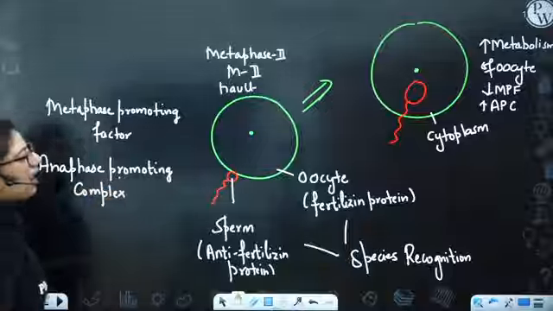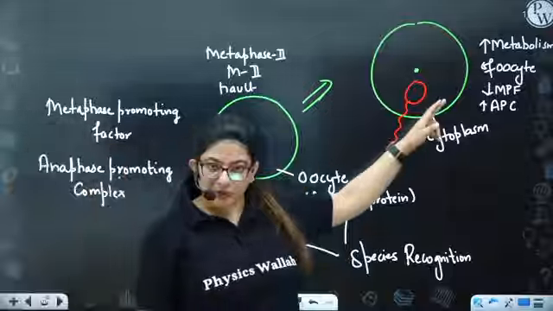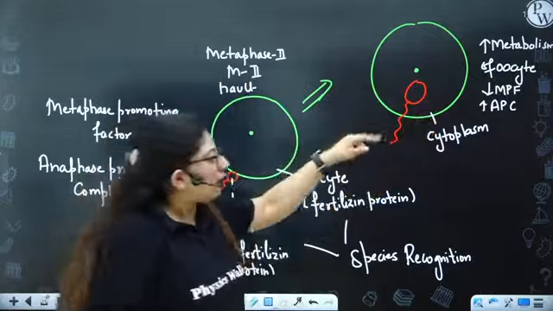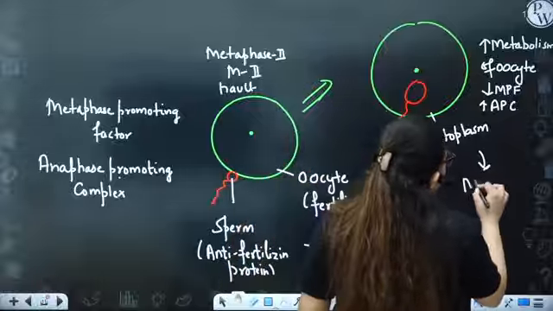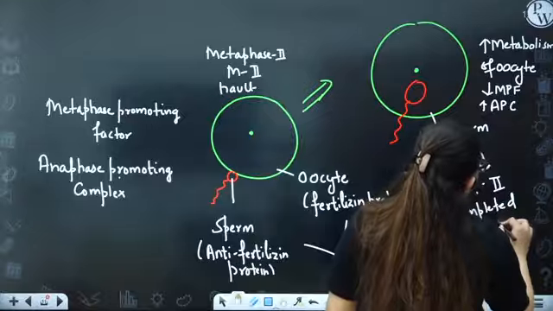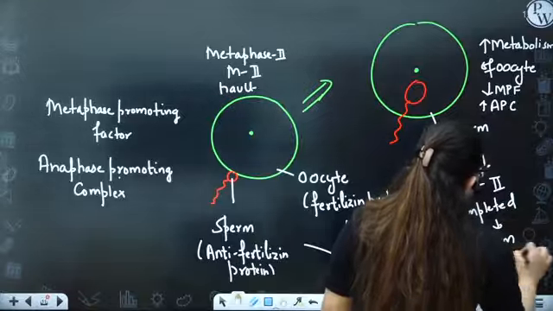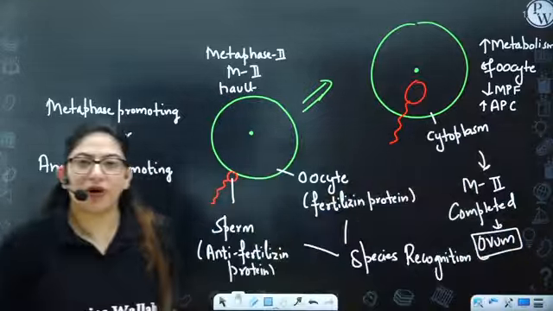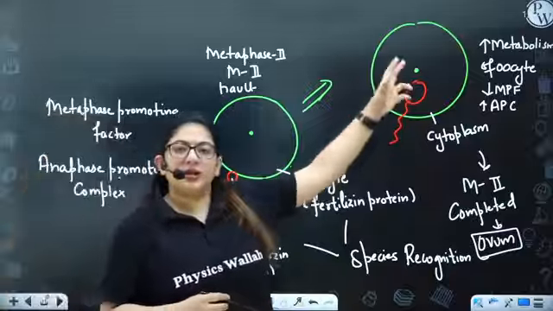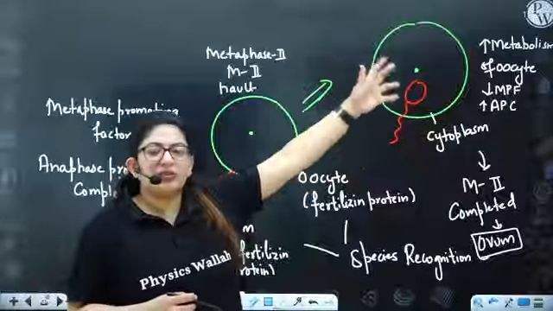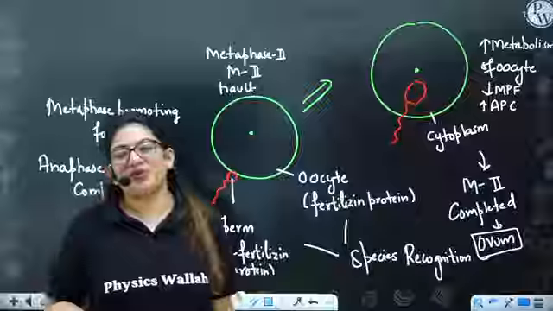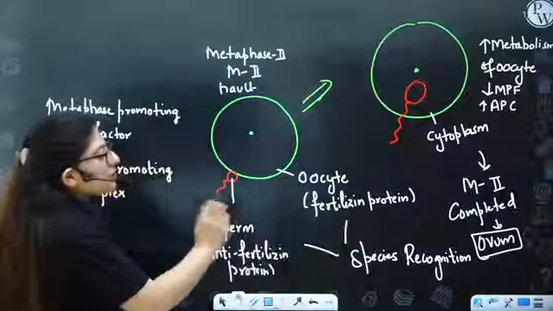And we will say after the sperm has entered into the cytoplasm, the halt will move away. And what will happen? Meiosis 2 will get completed. What is formed now? Ovum is formed now. Simple. So the simple thing is sperm will enter into the cytoplasm and MPF will go down, APC will move up, and it will complete its meiosis 2, and it will form the ovum. Alright. So this is how the ovum is formed.